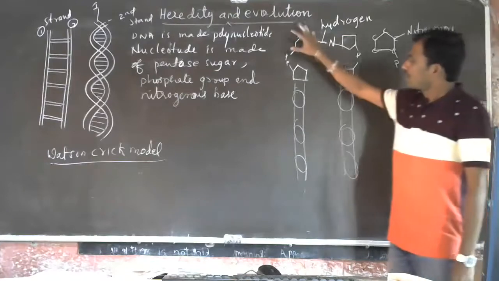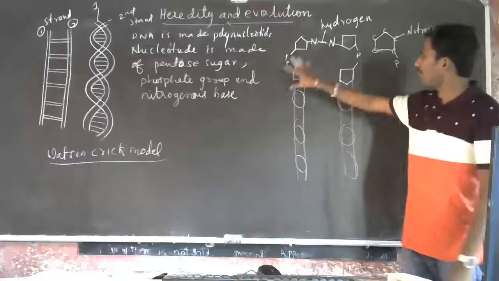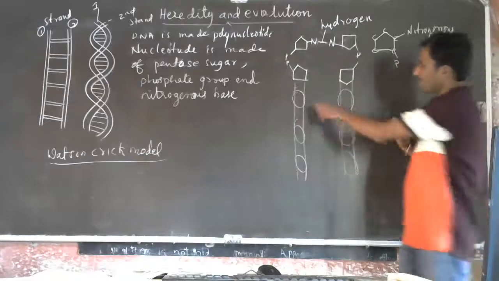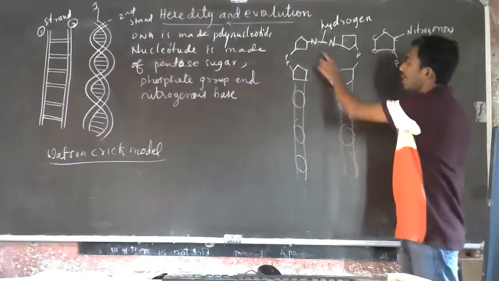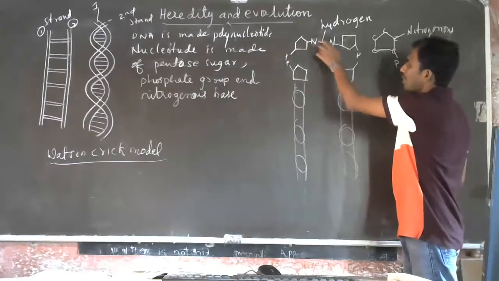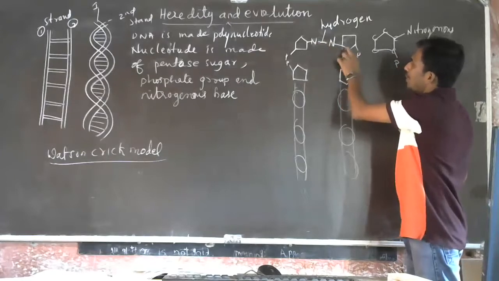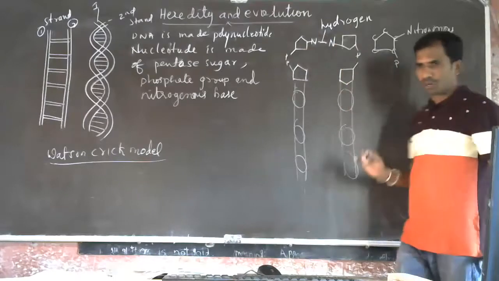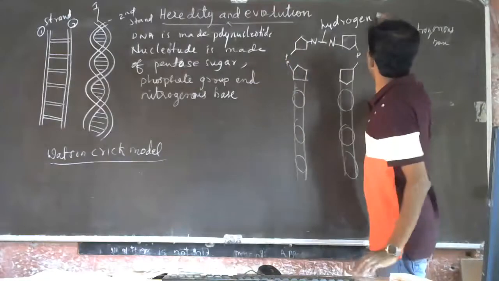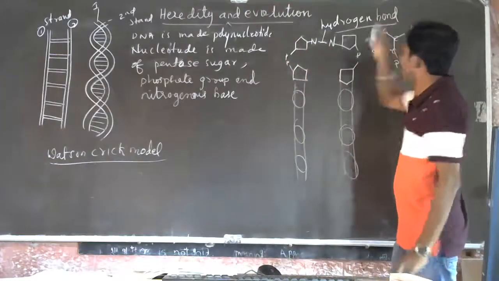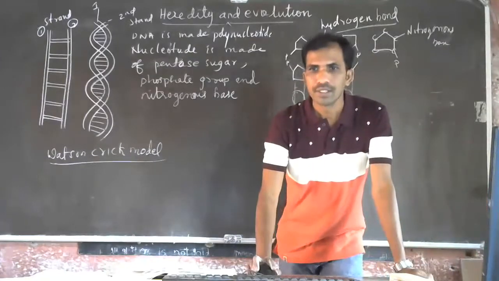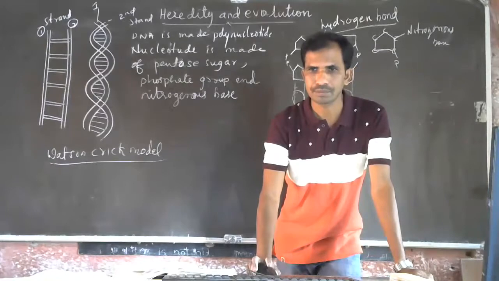Both polynucleotide strands are connected by nitrogenous bases. The nitrogenous base of this strand and the nitrogenous base of that strand join together with the help of a hydrogen bond. Remember, hydrogen bond. Is it clear? Have you understood? Any doubt?